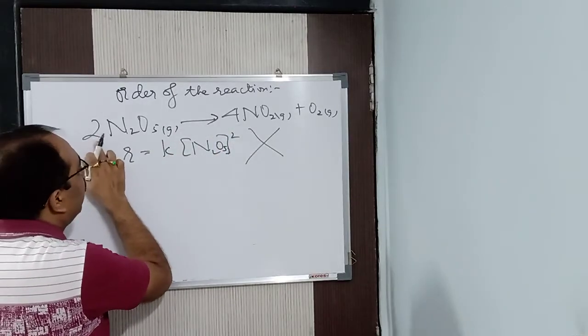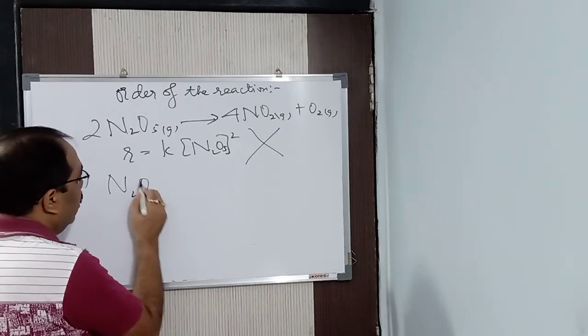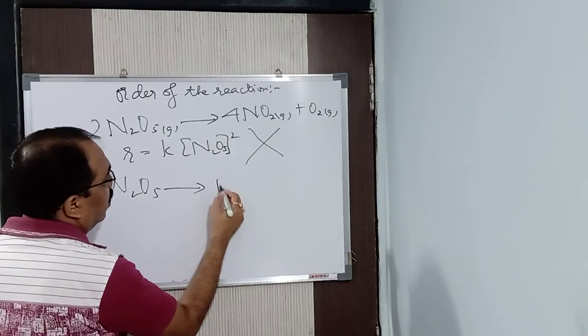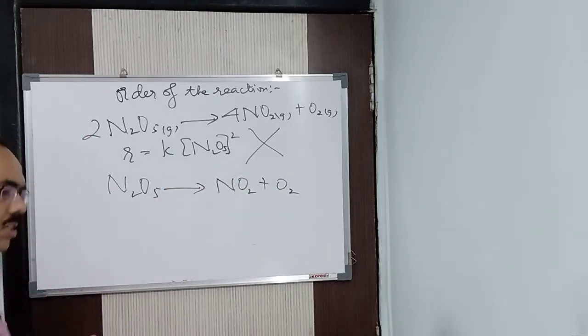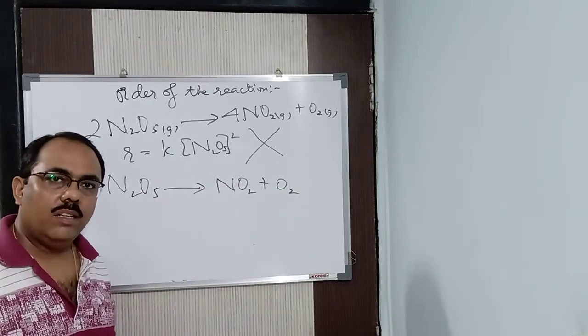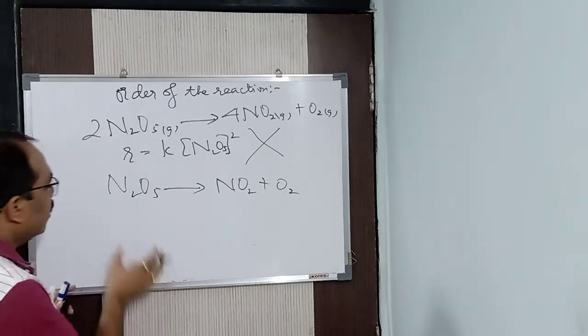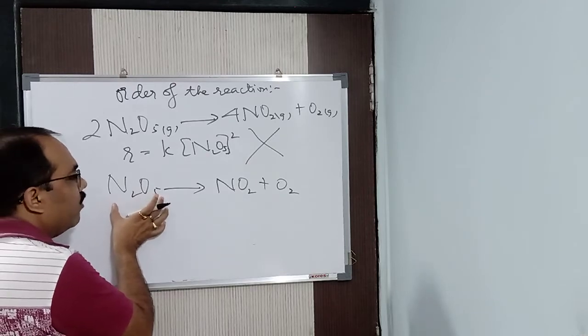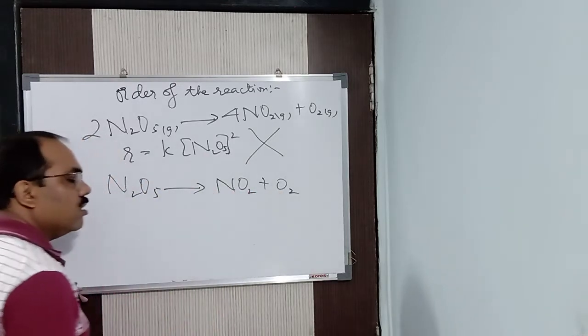Here, why am I putting 2? To balance this equation. Understand it? 1 mole is enough. N2O5 gas will give you NO2 plus O2. You will say, sir, the reaction is not balanced. Who is asking you to balance the reaction here? When it's balanced, it is theoretical. Here, think practically: 1 mole of N2O5 is enough to give you 1 mole of nitrogen dioxide and oxygen.